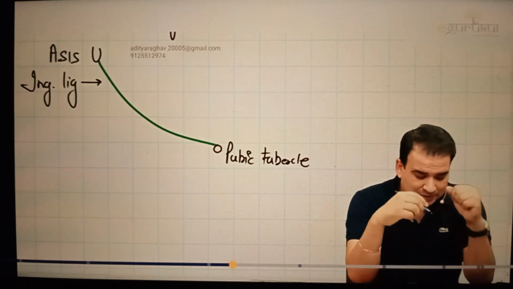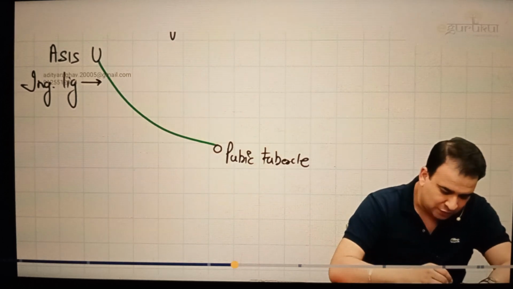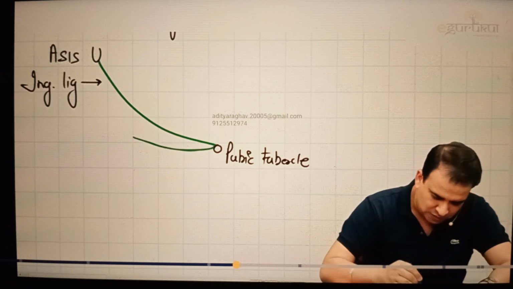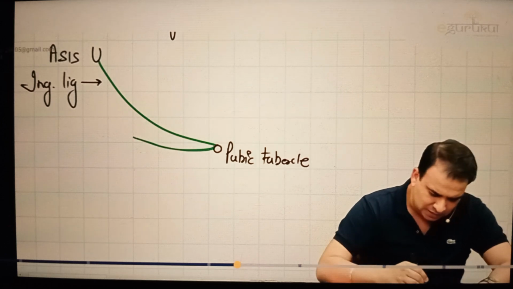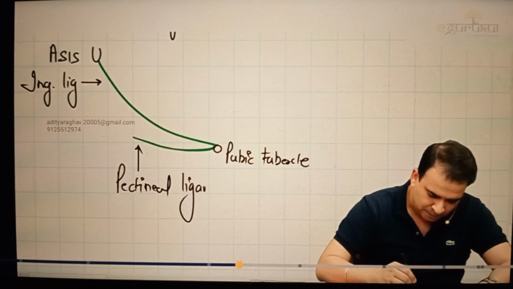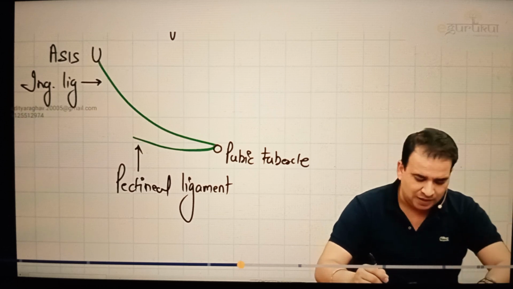the inguinal canal. So guys, there is one extension of the inguinal ligament that you will see running along with the superior ramus of the pubis or with the pectineal line. This is the one which runs with the pectineal line, and this is called the pectineal ligament. It is running with the pecten pubis, so we call it pectineal ligament. It is an extension of the inguinal ligament.